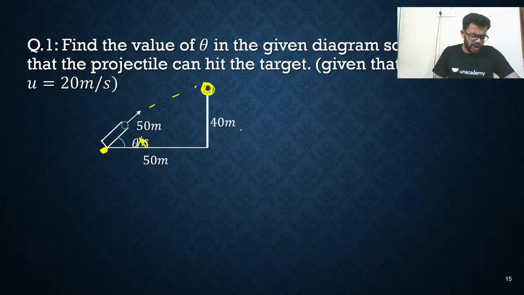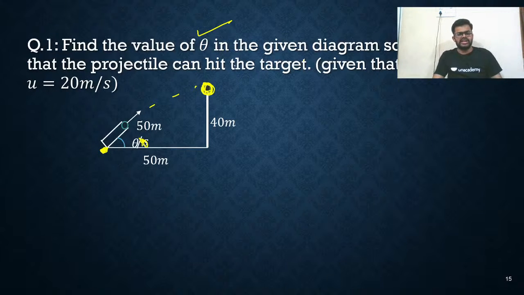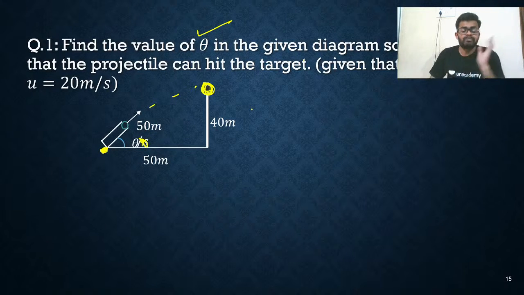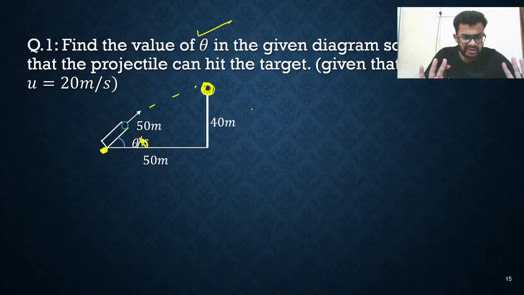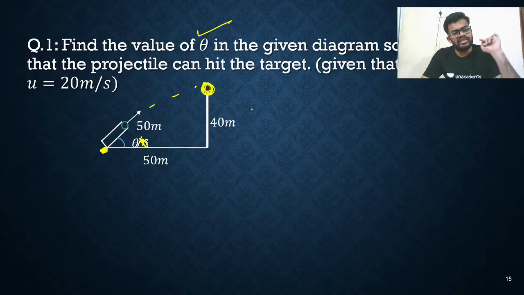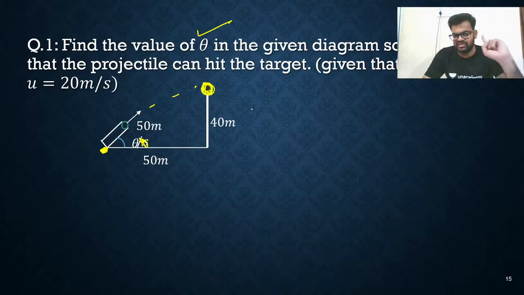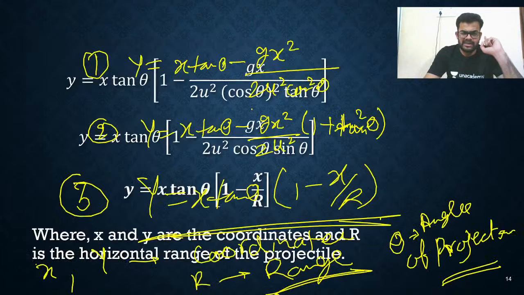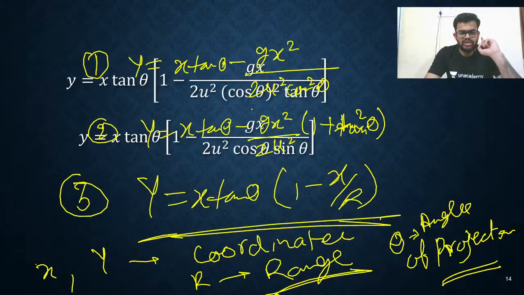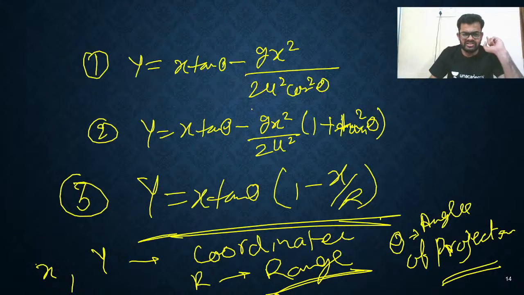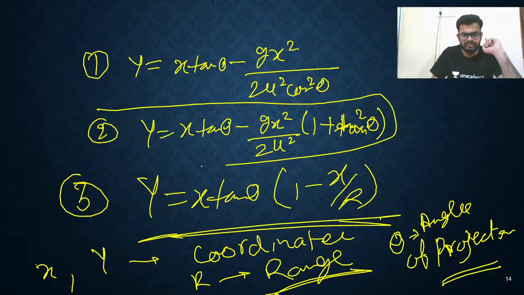So how to solve such a type of question? You just need to find the theta value. Now the question is which equation I should use, because I need to find theta. So always use an equation in which only one trigonometric function is there. Which equation gives one trigonometric function? Only this equation.